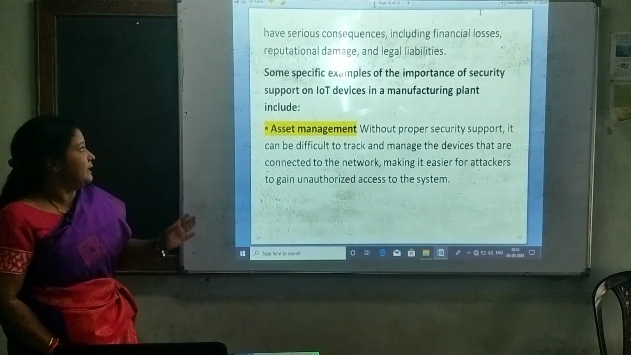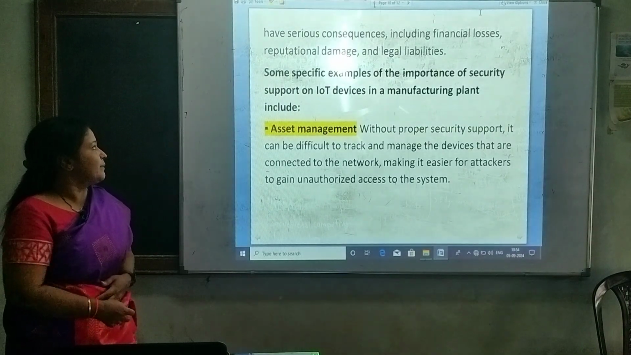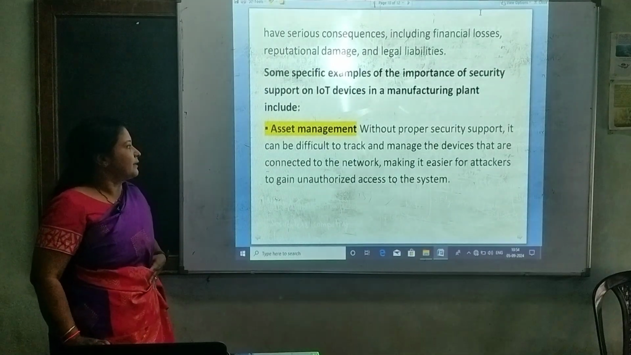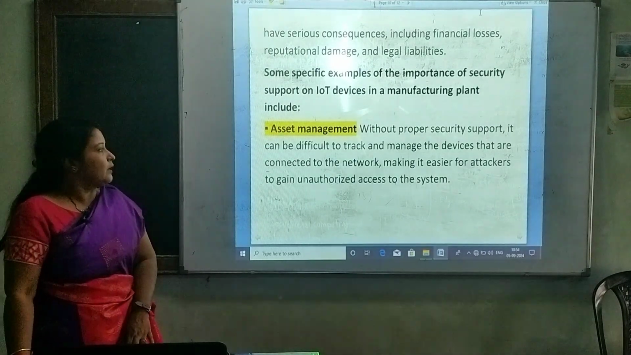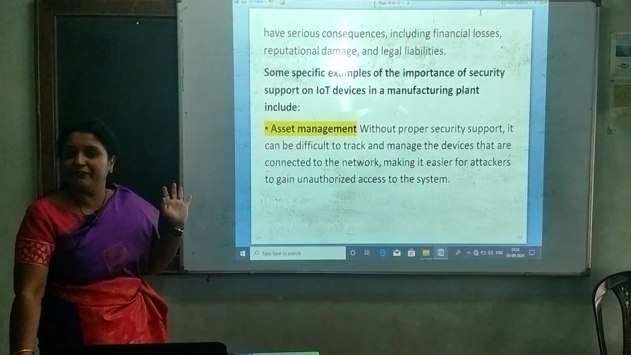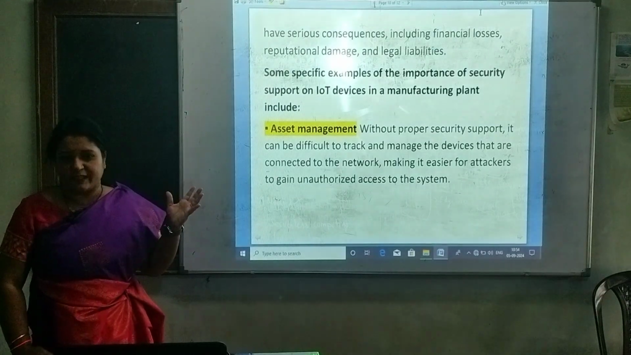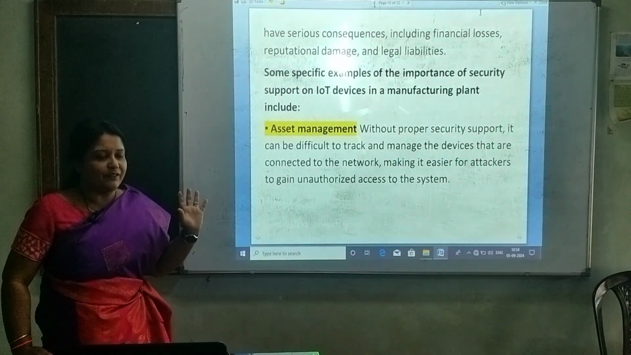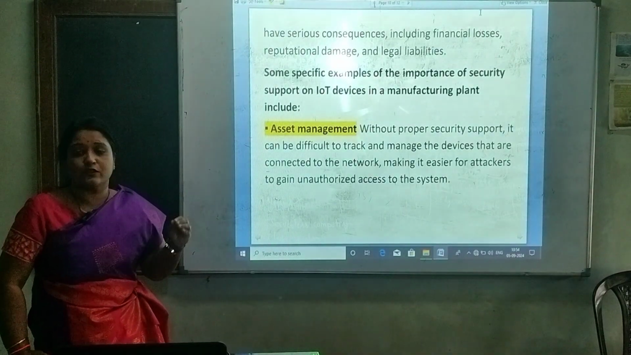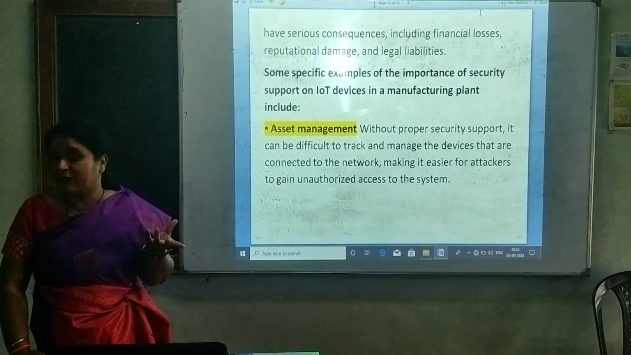Now, some specific examples of the importance of security in the IoT devices. The first one is asset management. Without proper security support, it can be difficult to track and manage the devices, because in an IoT network a number of devices are connected. If you do not provide proper security, it is difficult to access those devices, manage their working, and track all the devices.